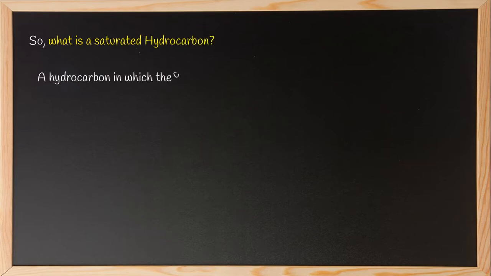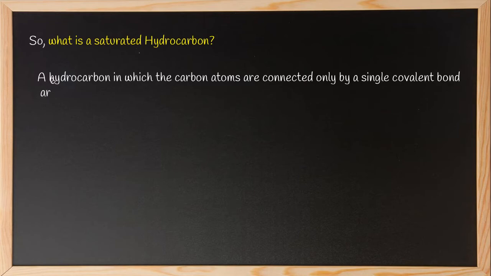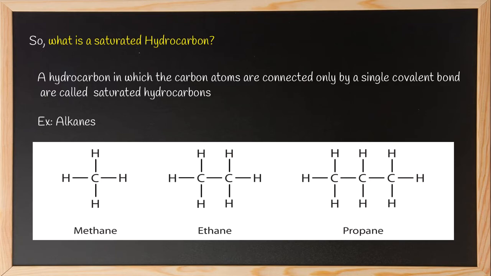A hydrocarbon in which the carbon atoms are connected only by a single covalent bond is called a saturated hydrocarbon. Example, alkanes. In all these compounds, the carbons are attached with other atoms with just single bonds.